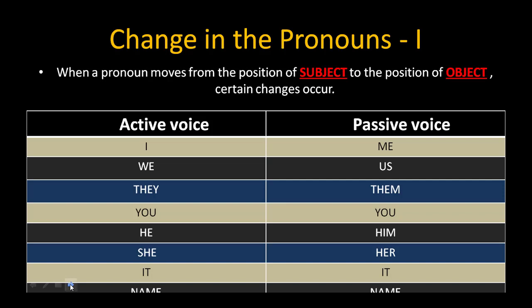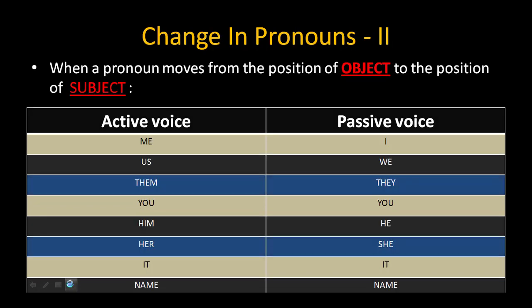Change in the pronoun. When a pronoun moves from the position of subject to the position of object, certain changes occur. I into me, we into us, they into them, you remains you, he into him, she into her, it remains it, and name remains name.